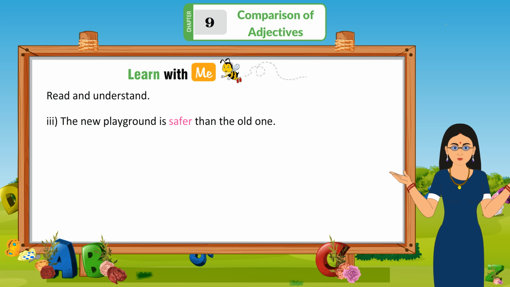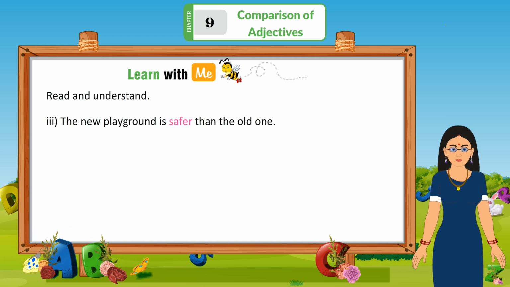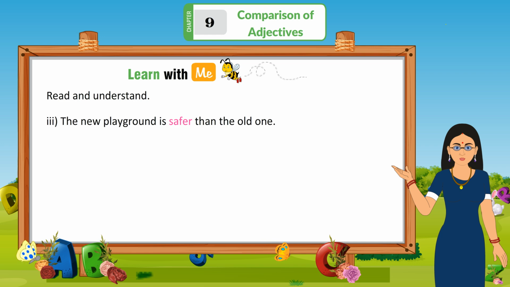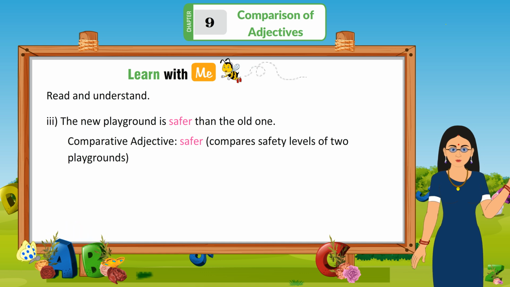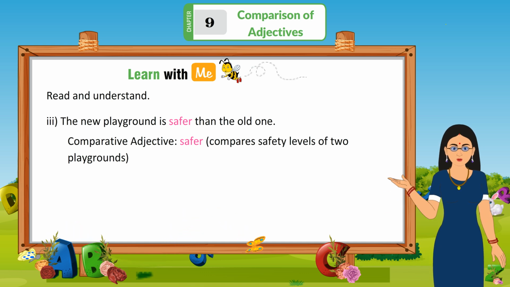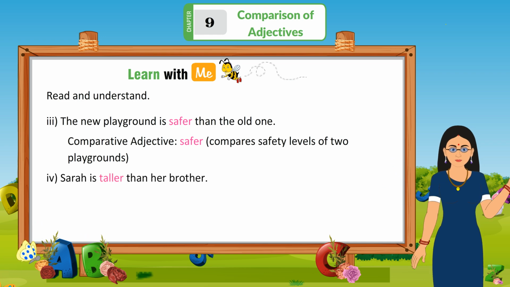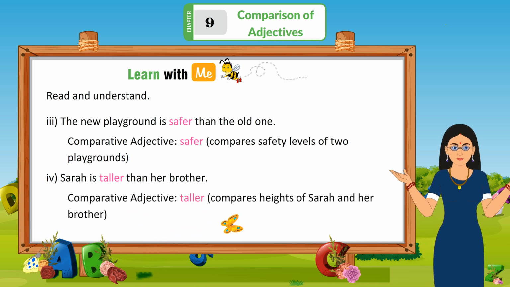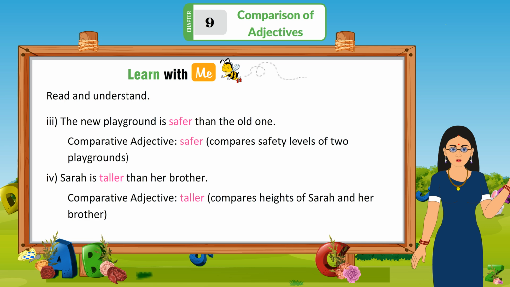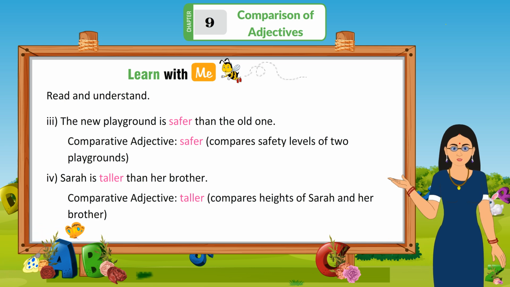3. The new playground is safer than the old one. Comparative adjective. Safer. Compares safety level of two playgrounds. 4. Sarah is taller than her brother. Comparative adjective. Taller. Compares heights of Sarah and her brother.